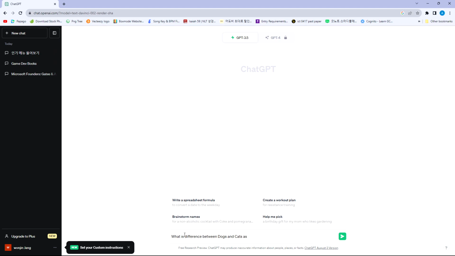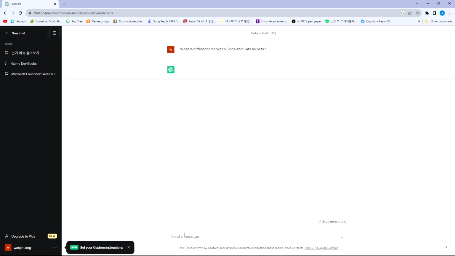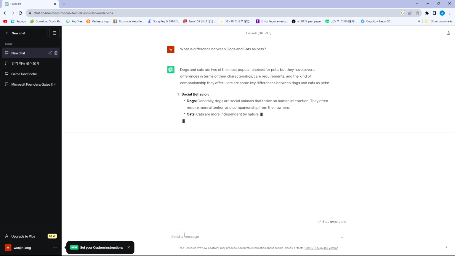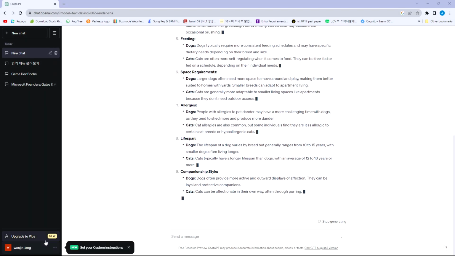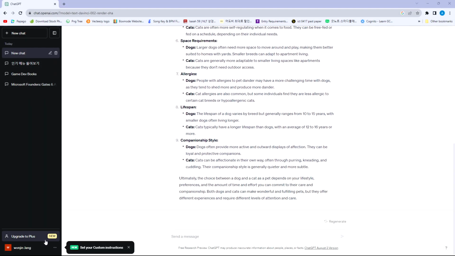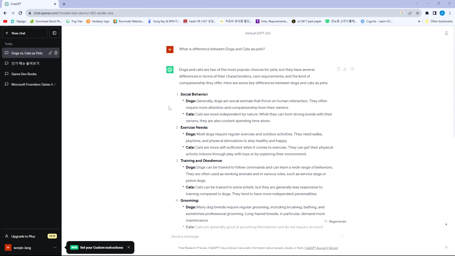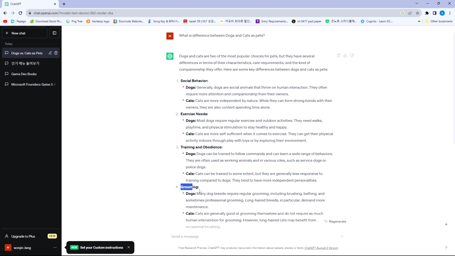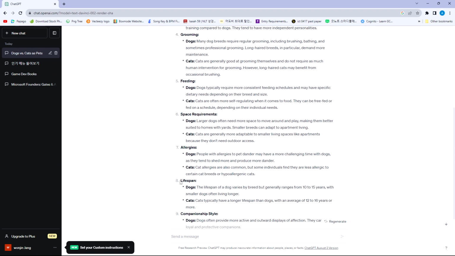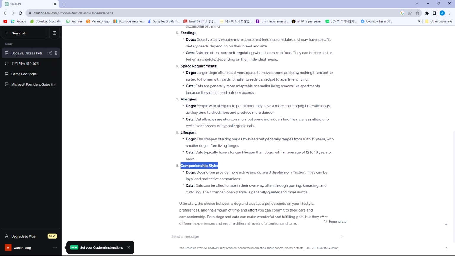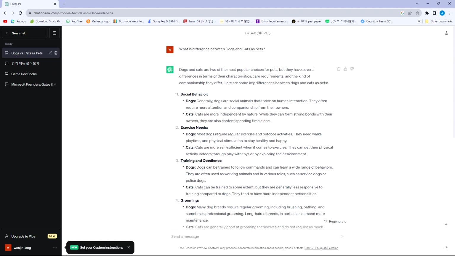It is very random, but it's going to be able to compare dogs and cats. Even though you gave a basic prompt like this, it gave us a very high quality answer. So if we go through this, it talks about social behavior, exercise needs, training and obedience, grooming, feeding, space requirements, allergies, lifespan, companionship styles, and a little summary.